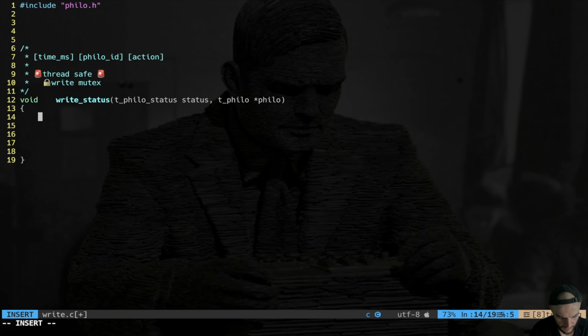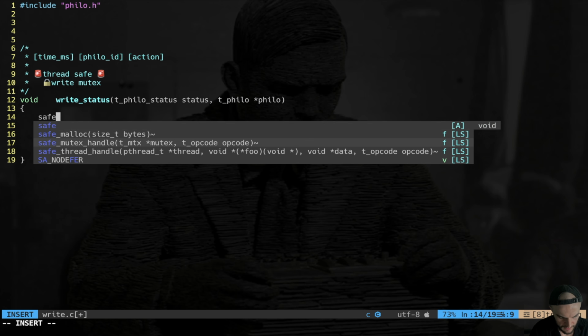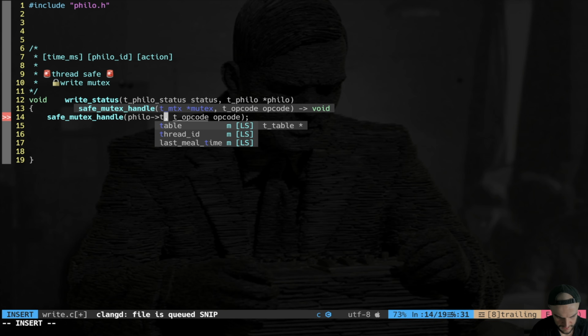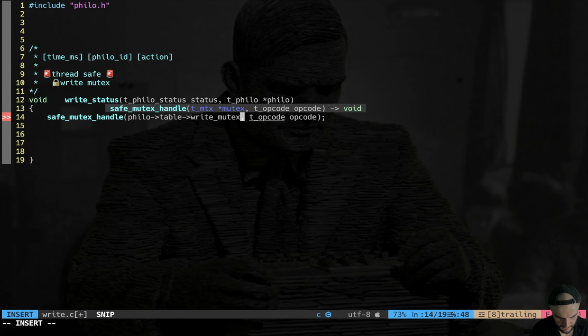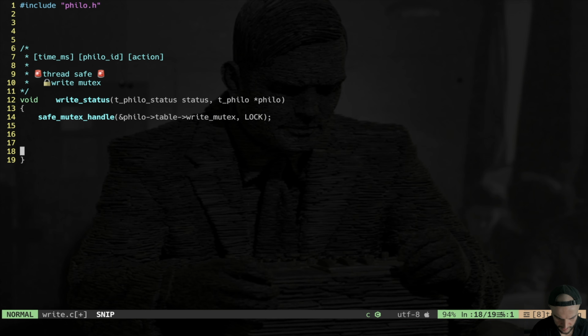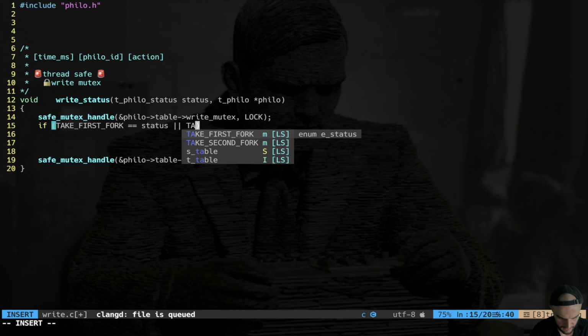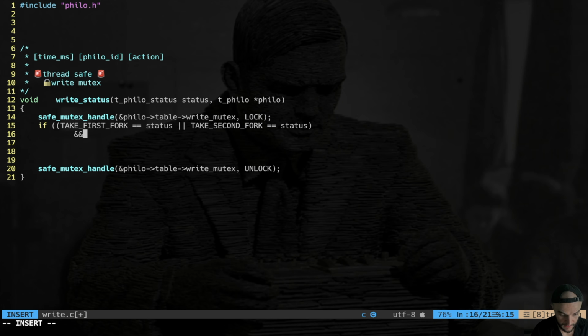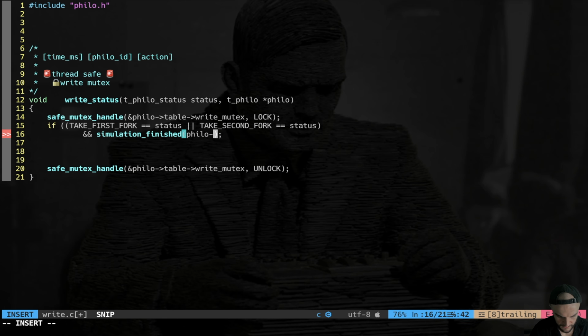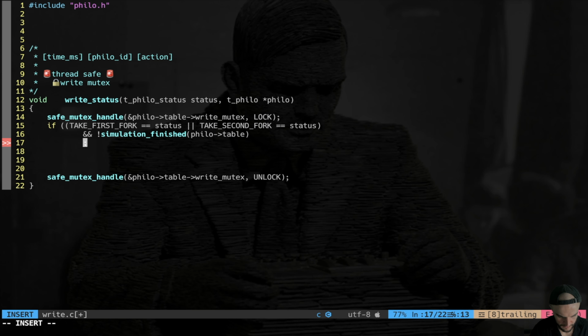So the idea is simple. We're gonna say mutex lock. So Philo table write mutex is gonna be lock, and at the very bottom unlock. And in the middle we simply say if take first fork is equal to status, or take second fork is equal to status, and simulation is not finished. You see, this is important. Philo table bang here, not finished. What do you do? You call the printf, and you put your actual string.